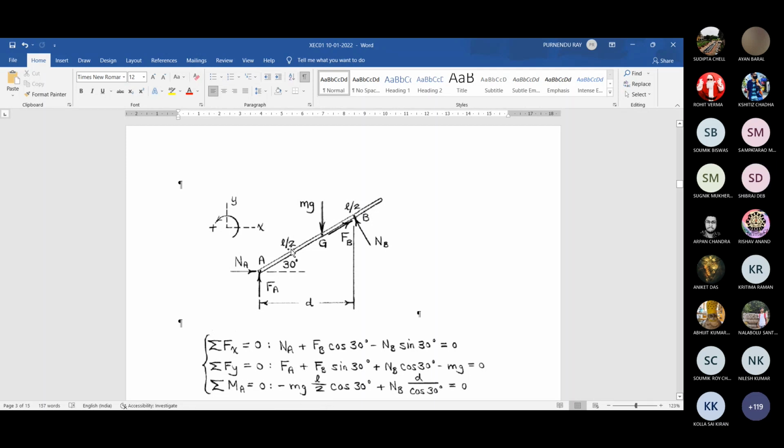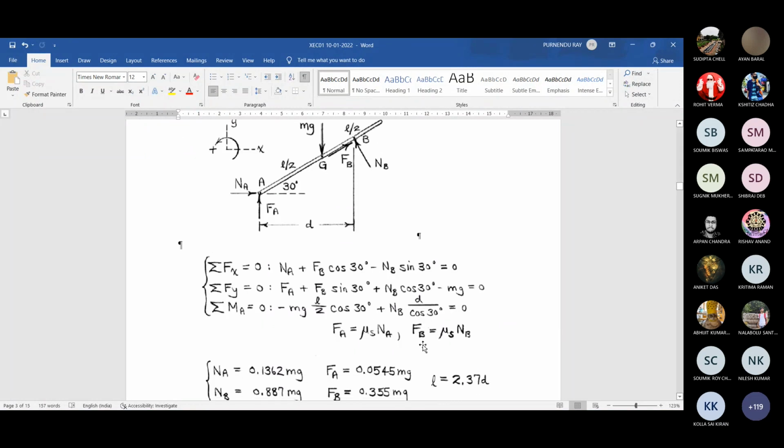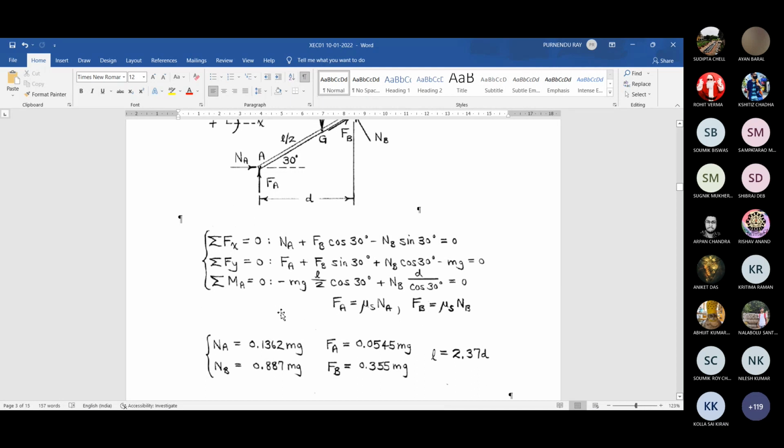Minus mg, distance is half L cosine 30. Then here the FB is passing through this point. Then NB multiplied by this distance, it is automatically perpendicular. So NB multiplied by D divided by cosine 30. Now you solve this and there will be these friction relations. FA is equal to mu s NA and FB is equal to mu s NB. And you solve them, you get these values. And here it is L divided by D is 2.37.